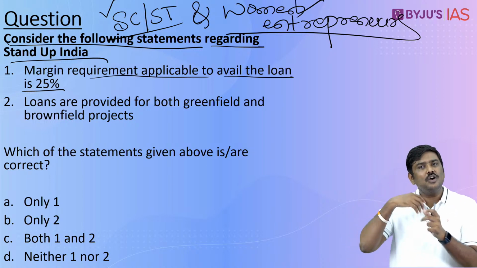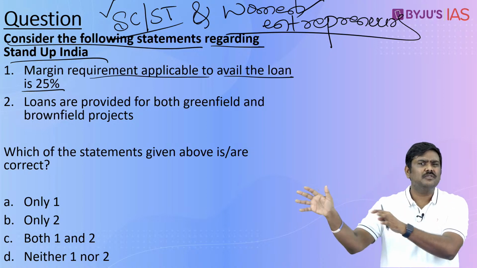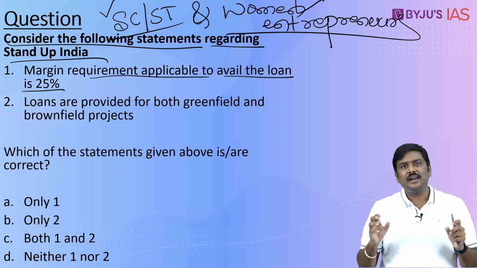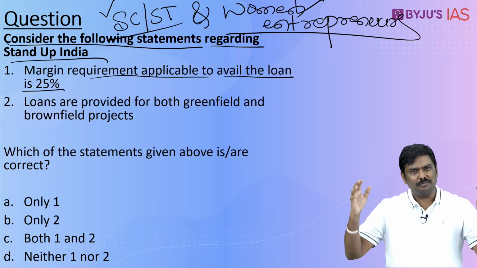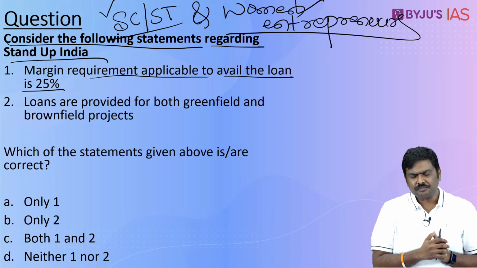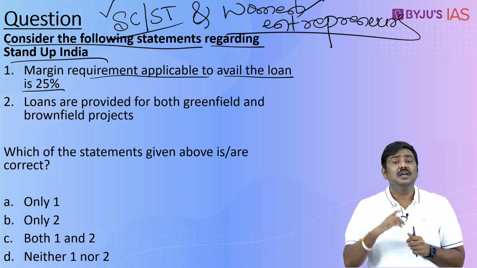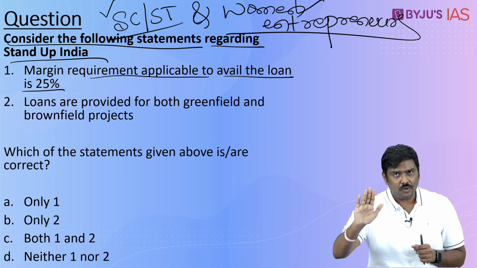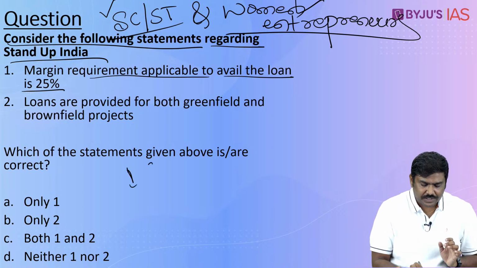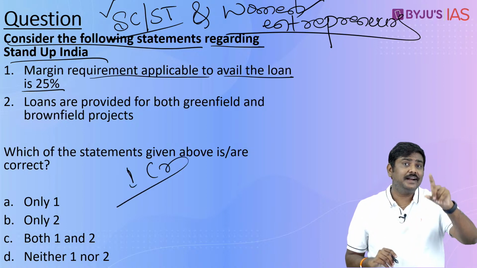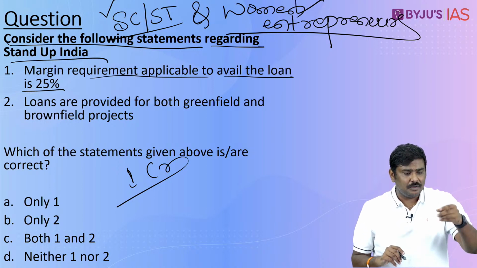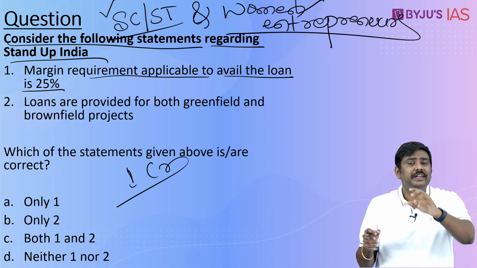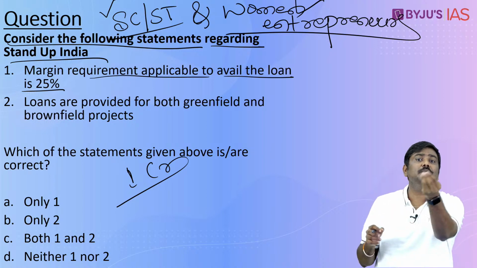So have a look at this. If one entrepreneur, let's say SC or ST or it doesn't matter, a woman entrepreneur, wants to set up a particular company, a greenfield project, and if they require, let's say an arbitrary number, 1 crore rupees, then the government under this particular scheme says, I will not provide the full amount of a loan. What is the cost of the project here? 1 crore rupees. I will not give the full amount under Stand Up India, although it is possible because the value of the maximum loan provided is how much? 1 crore rupees, but I will not give it. I want you to put some money from your pocket.